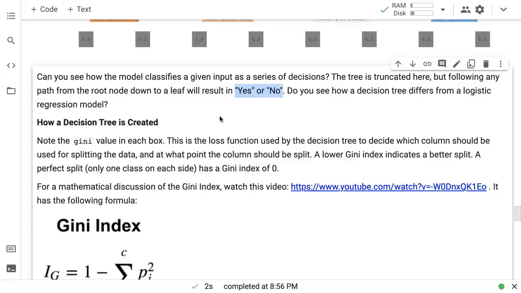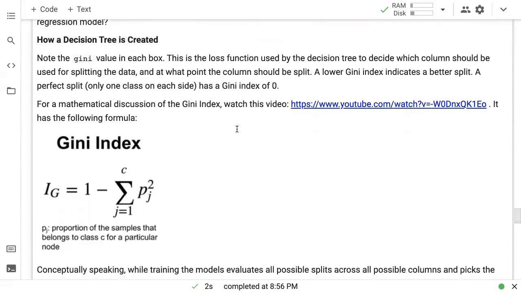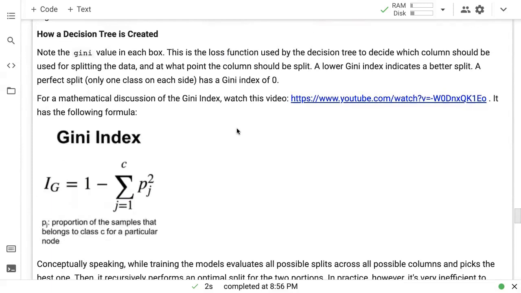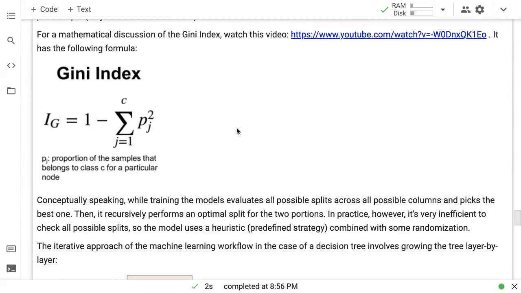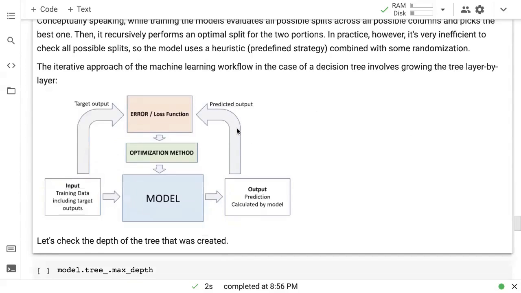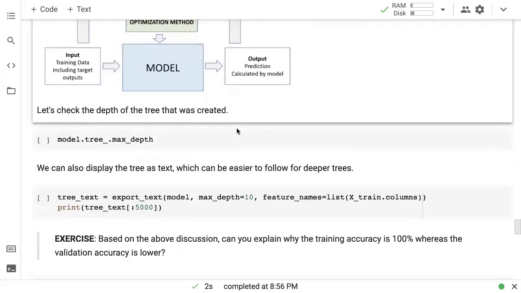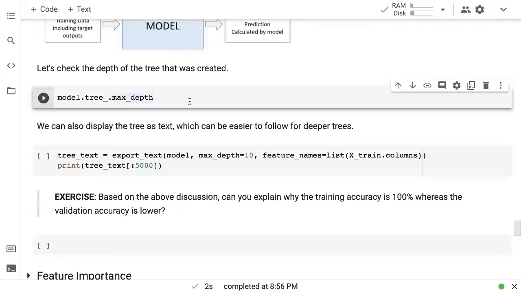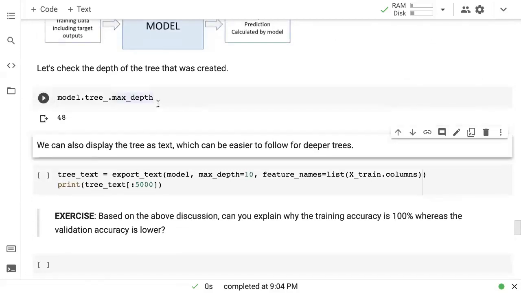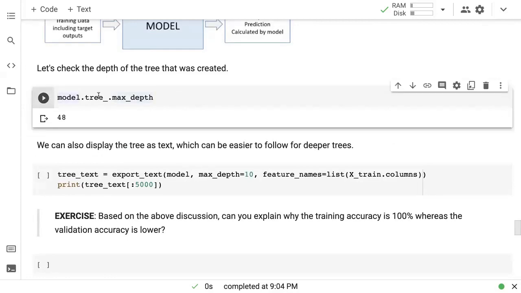Okay. So I hope now you understand why the training accuracy is 100%, because the decision tree has literally learned, or literally memorized, the entire training set in the form of this tree-based structure. And you can verify how deep this tree is by checking the maximum depth of the tree. So you just call model.tree.maxDepth, and it turns out that this tree is 48 layers deep. So it's possible that within 48 decisions, you will get to a leaf node, and on that leaf node, you will have a label corresponding to that specific training example which lies in that leaf node.